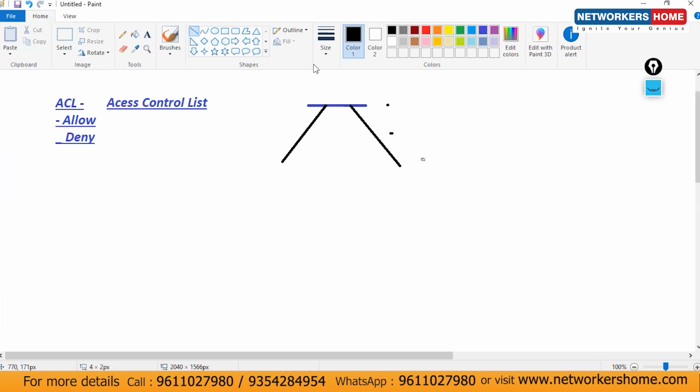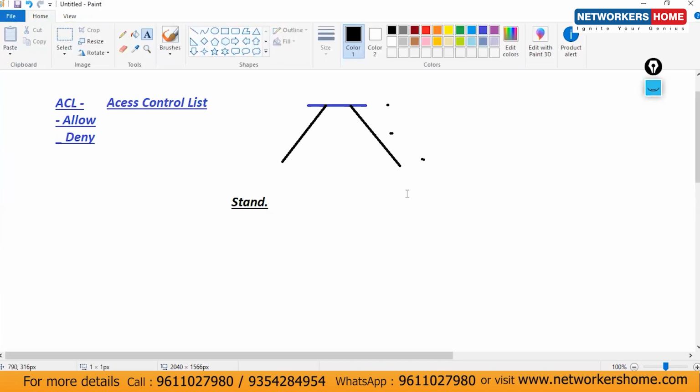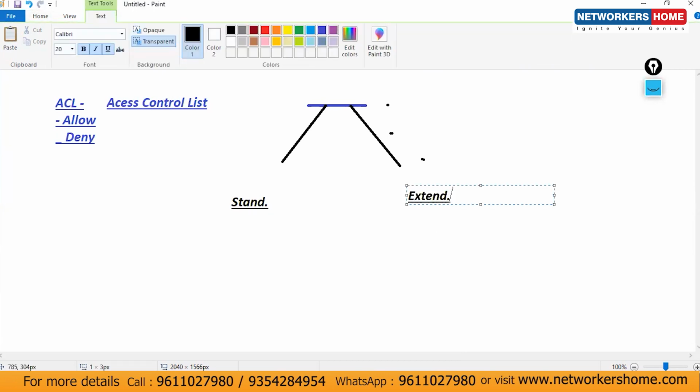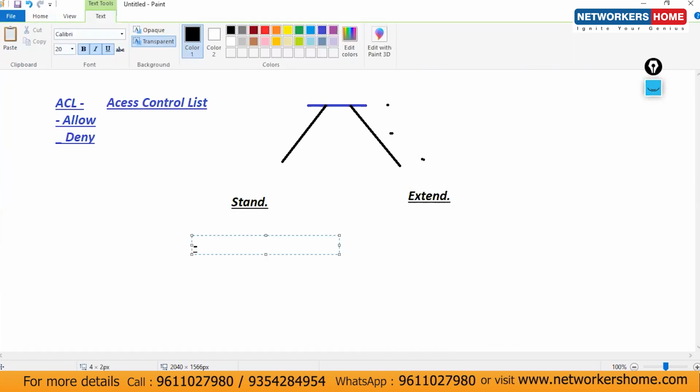Type of access list, if I'm talking about two types: one is standard and second is extended. It's all about conditions. Once you use a standard access list, we always have to use only the source IP, or you can use the source network. Means only the source.